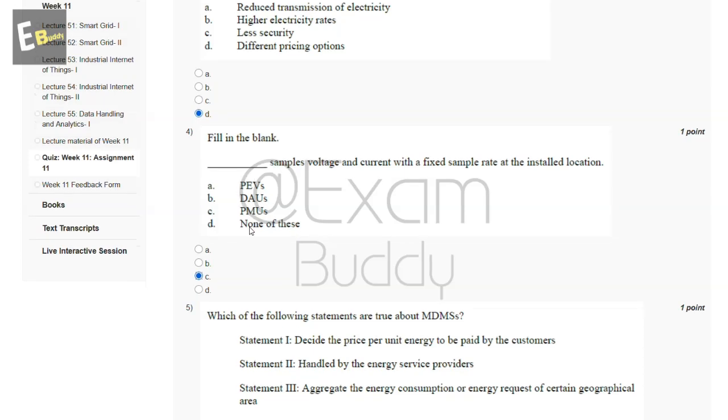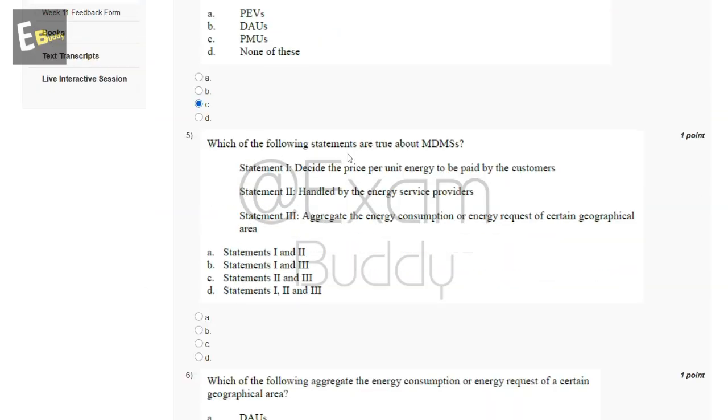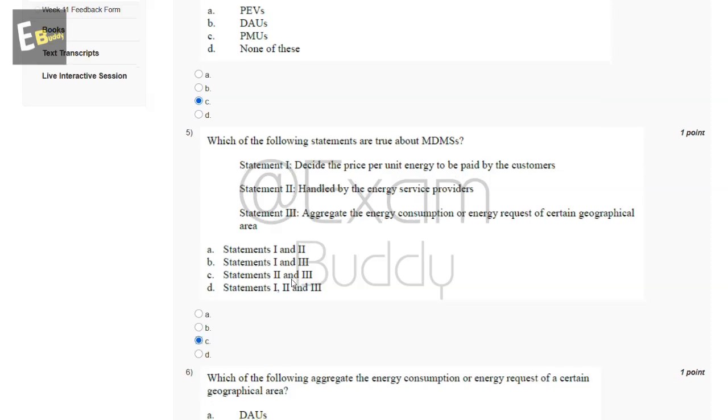Now let's go to our question number 5. Which of the following statements are true about MDMS? These are the statements and these are the options, and the answer of our fifth question is C, statement second and third.